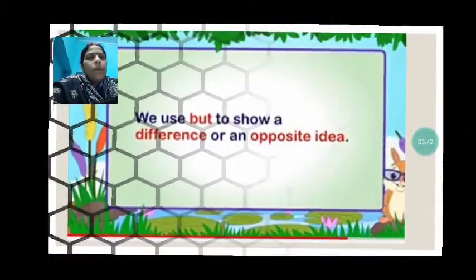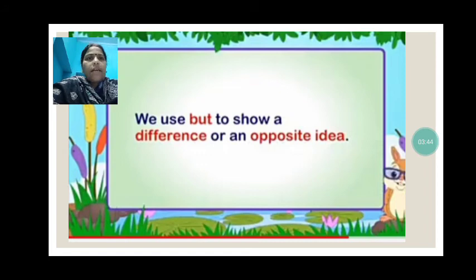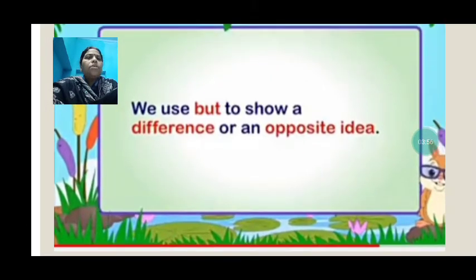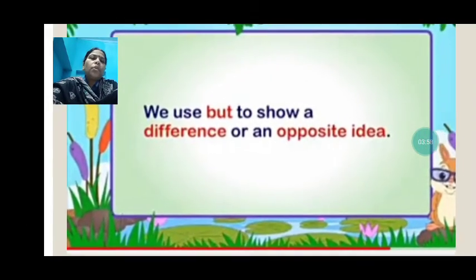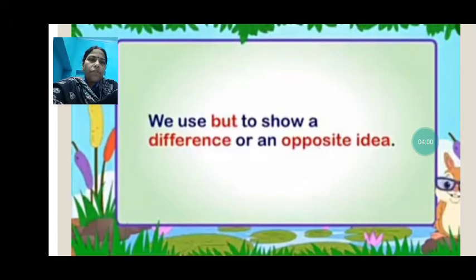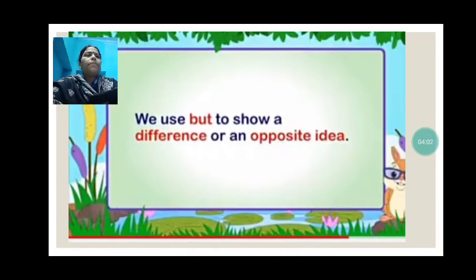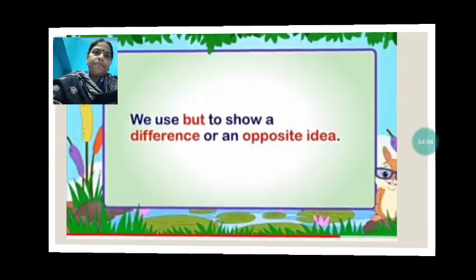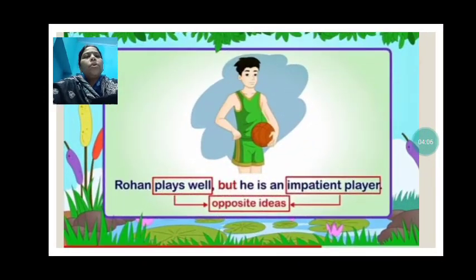Now we are going to know about the other conjunction, that is but. So when to use but? We use but to show a difference or an opposite idea. So when we have two opposite ideas or differences, then we join those sentences or the words by using but. Like see, Rohan plays well, but he is an impatient player.